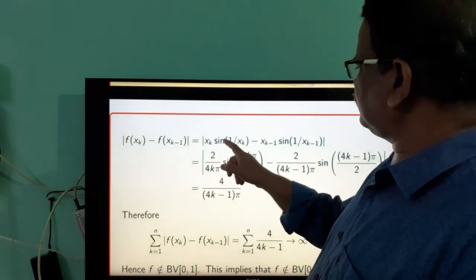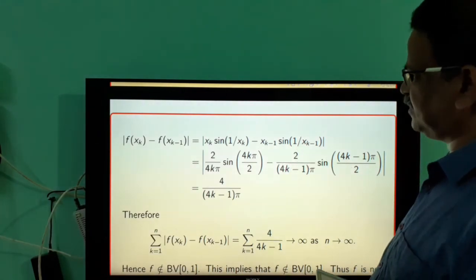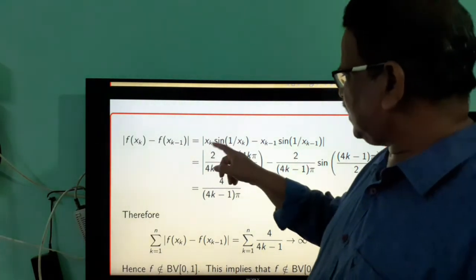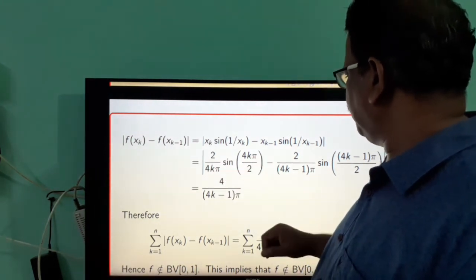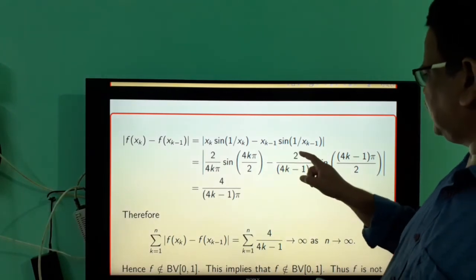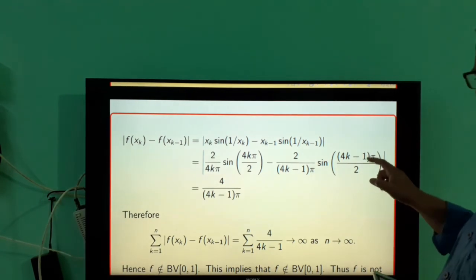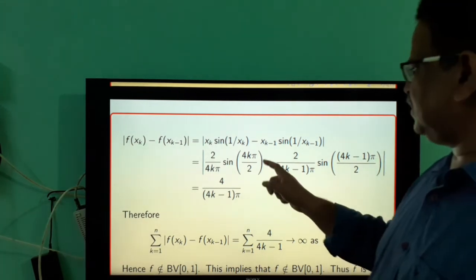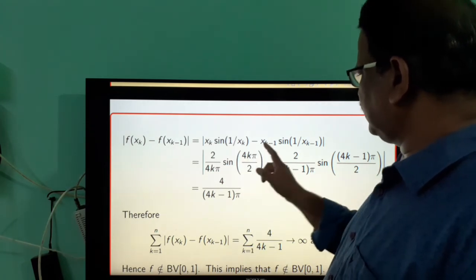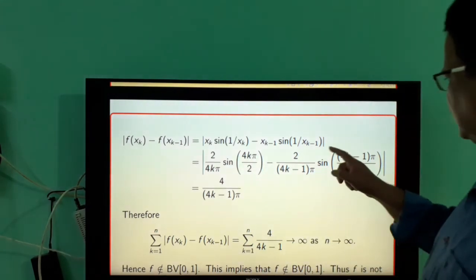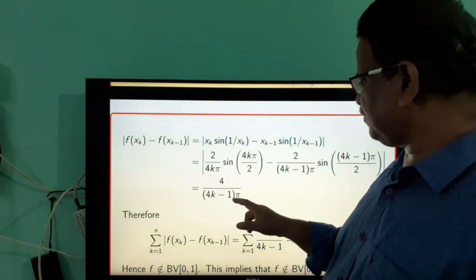So this is s_k sin(1/s_k) minus s_{k−1} sin(1/s_{k−1}). But s_k is the point 2/(4kπ), giving sin(4kπ/2), minus s_{k−1}, that is 2/((4k−1)π) into sin((4k−1)π/2). But the value of sin(2πk) is 0. The first term will vanish, and this term is always minus 1. So we get 4/((4k−1)π).